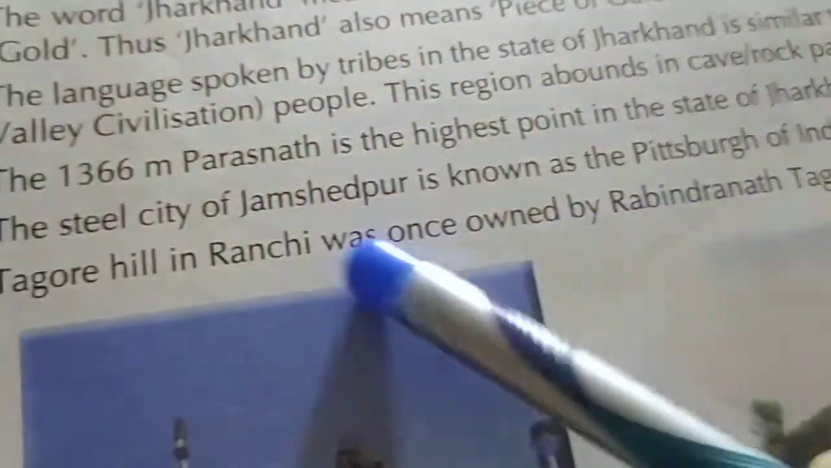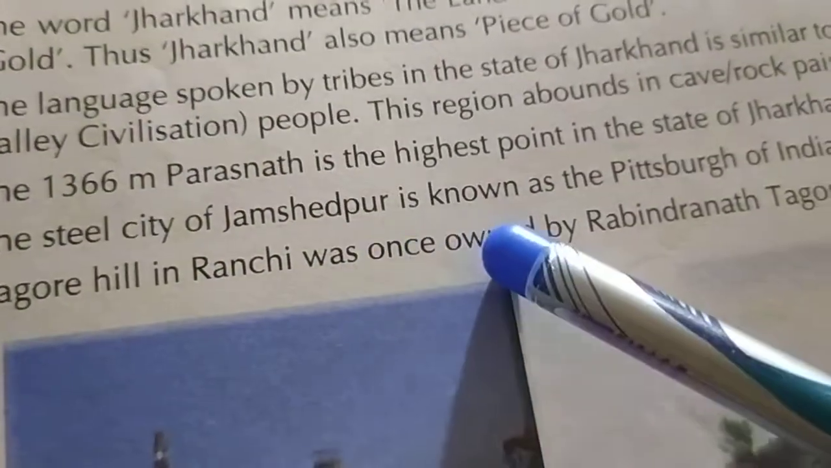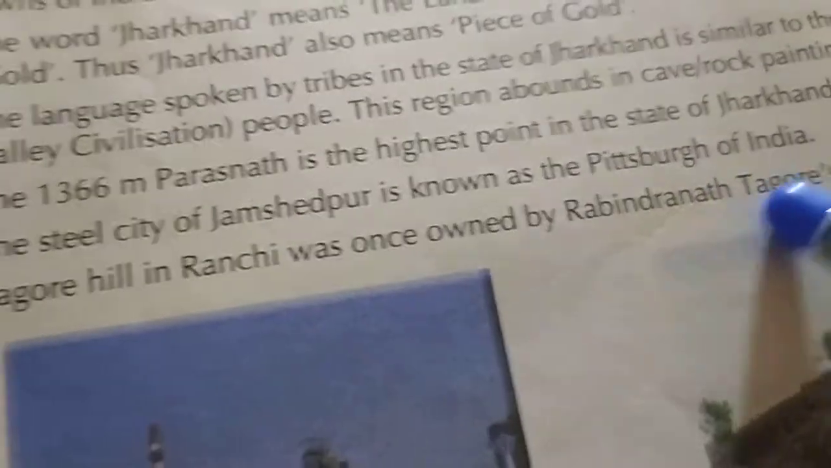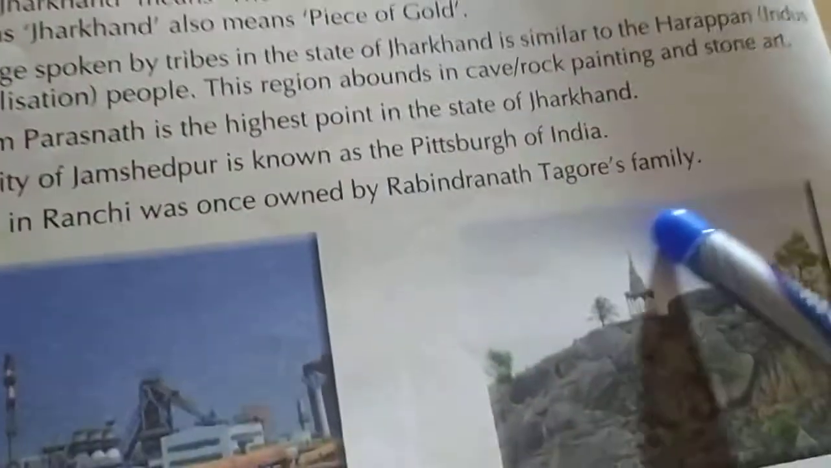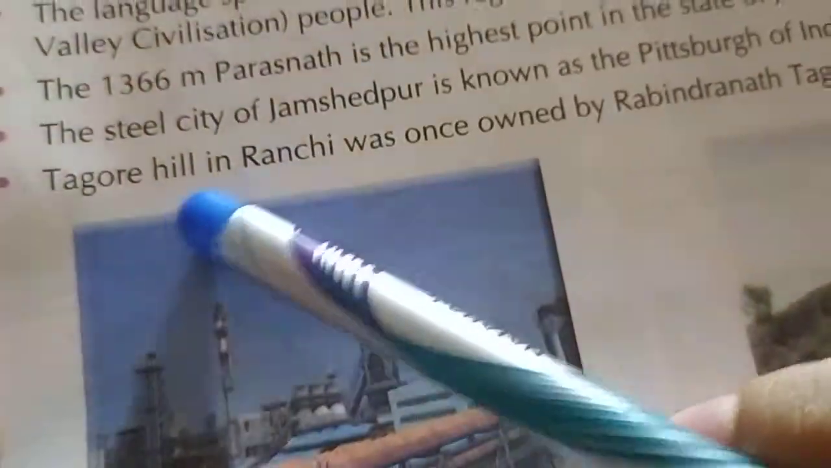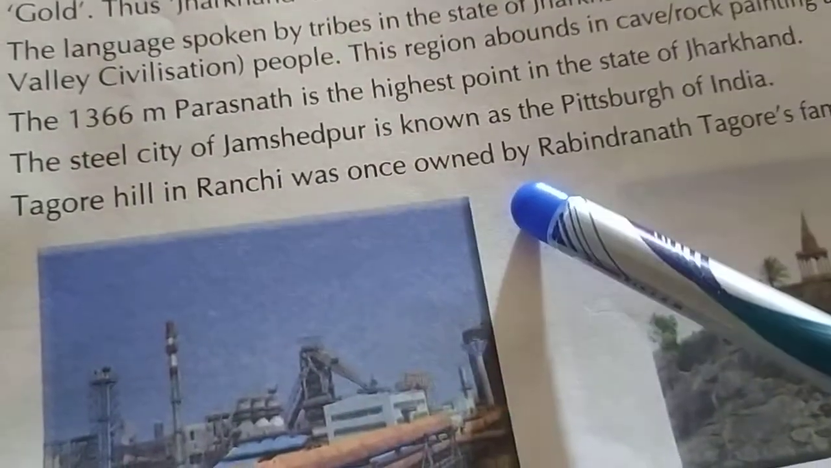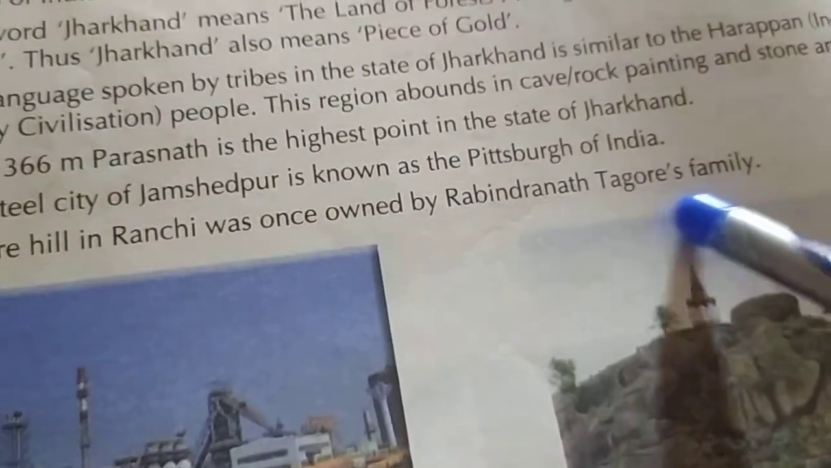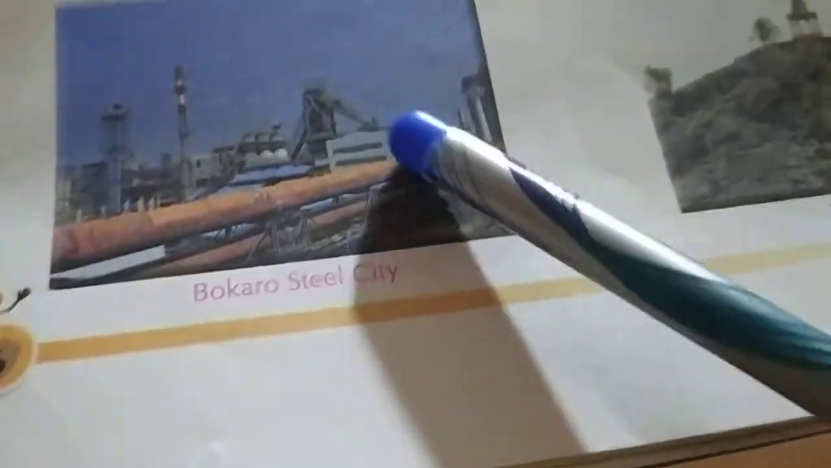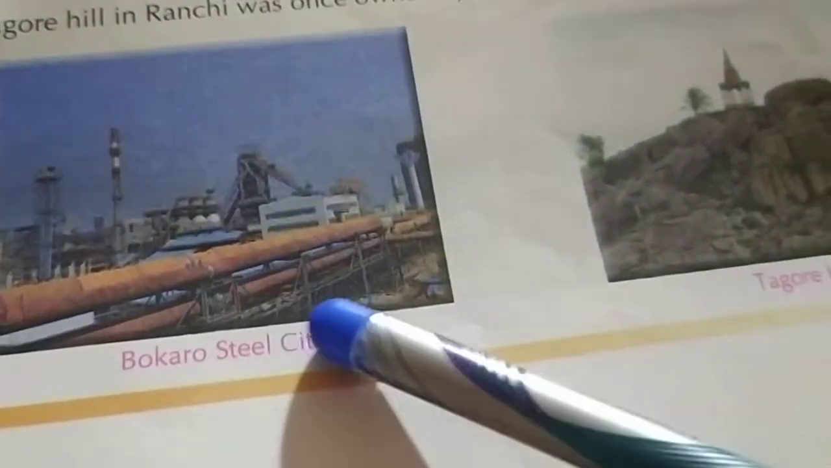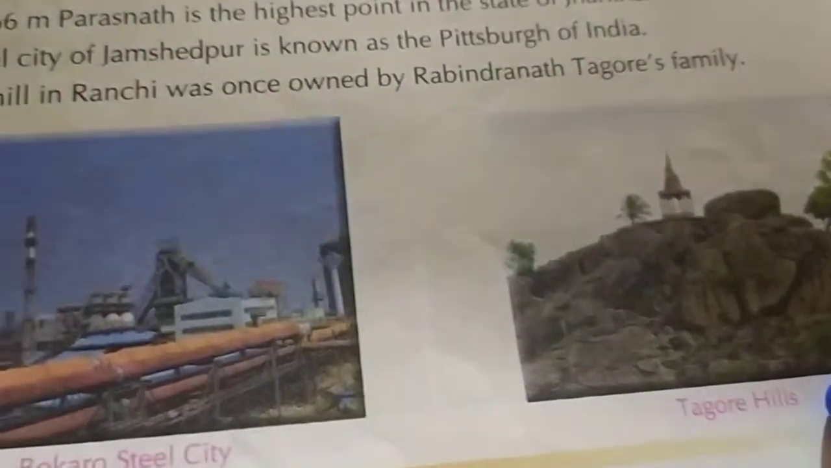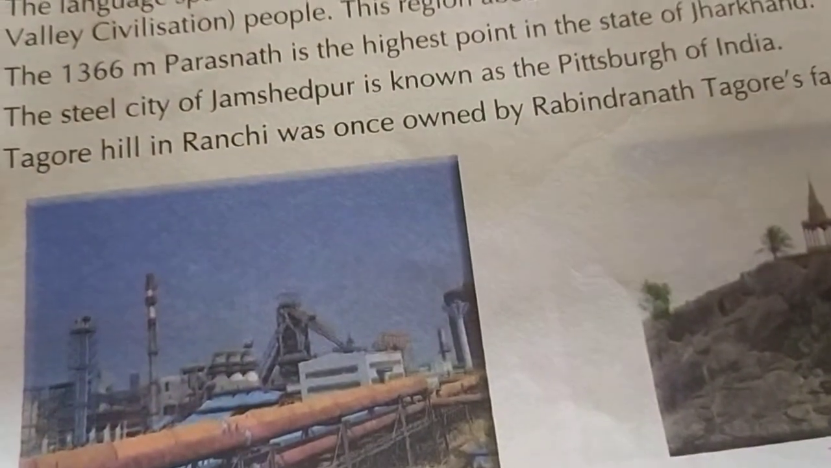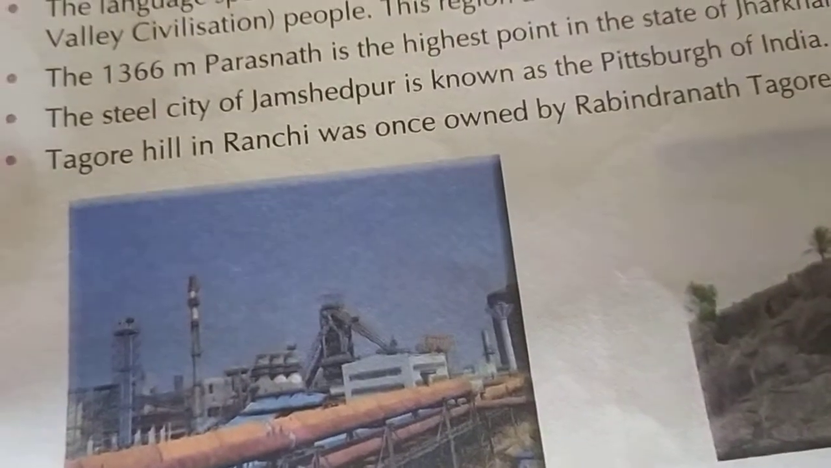The steel city of Jamshedpur is known as the Pittsburgh of India. Tagore Hill in Ranchi was once owned by Rabindranath Tagore's family. See, there is the picture of Bokaro Steel City and there is the picture of Tagore Hill. Okay, so students, you have to read properly about the state Jharkhand.